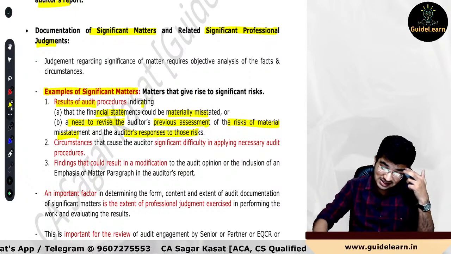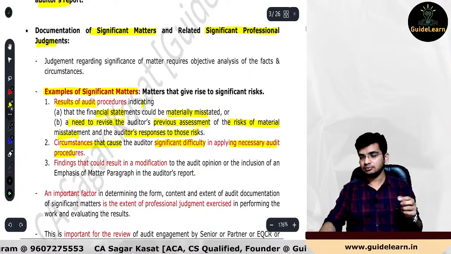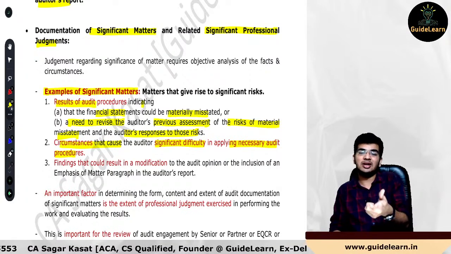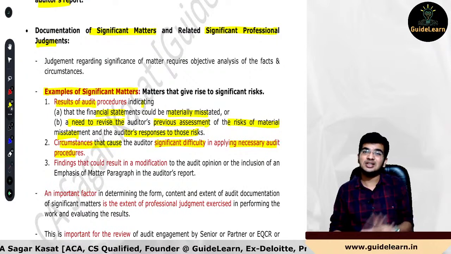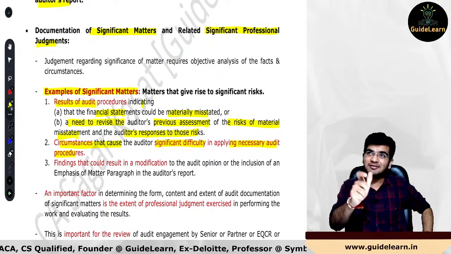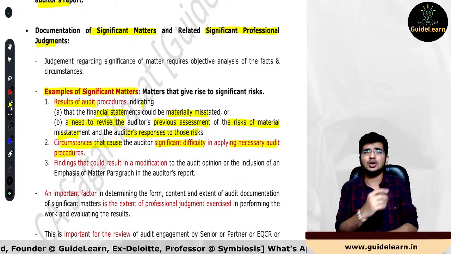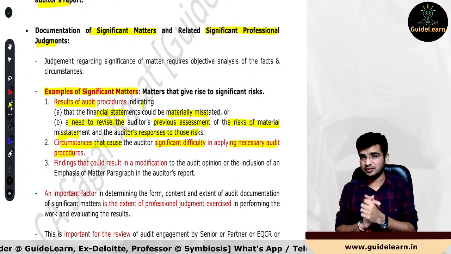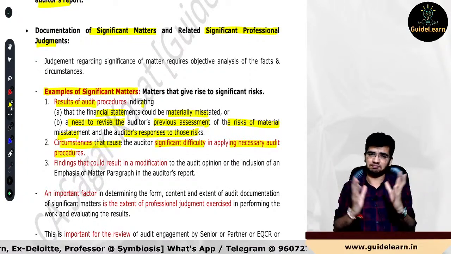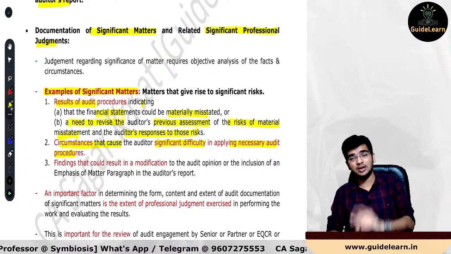Second thing, any circumstances that cause the auditor significant difficulty in applying the necessary audit procedures. For example, COVID-19. In March 2020, the auditor was not able to perform the physical verification of inventory because there was a nationwide lockdown applied by the central government from 25th March, and many auditors had determined the 31st March date for the physical verification. It is so normal, so common, that on 31st March we will be performing physical verification. But a circumstance arose, which was a very common circumstance for everybody in this country, preventing the physical verification of inventory. Now in that scenario, what shall happen?